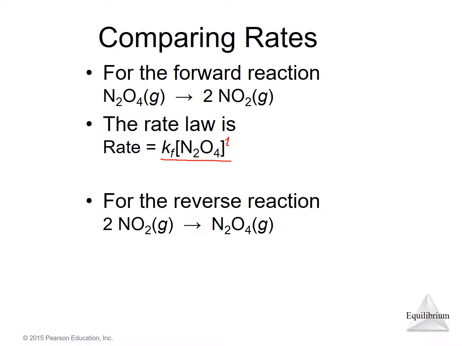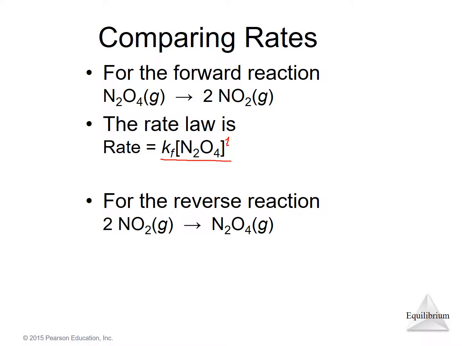Okay, so consider the reverse reaction. The reverse reaction requires two NO2 molecules to come together, and if they come together in the right configuration, they will form an N2O4 molecule. So the reverse reaction we write this way.